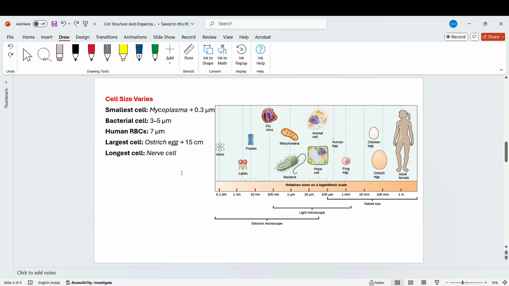The smallest cell is mycoplasma, which is 0.3 micrometer. A bacterial cell is 3 to 5 micrometer. Human RBC is biconcave and is 7 micrometer in size. The largest cell is the ostrich egg, which is 15 centimeter in size, and the longest cell is the nerve cell in the nervous system. As you can see in this image, cells vary in size, and their measurements are written below the images. You can all see this.